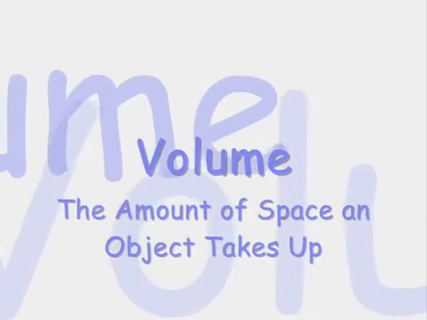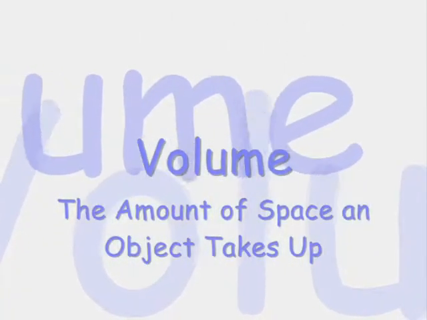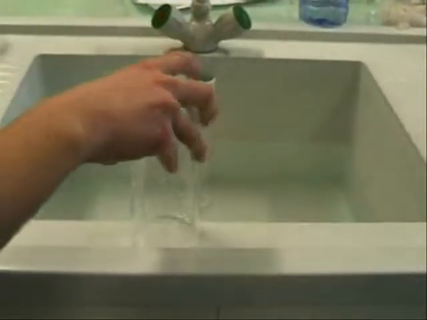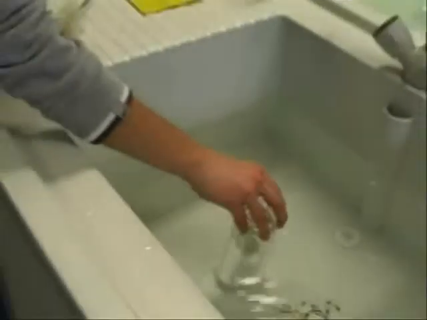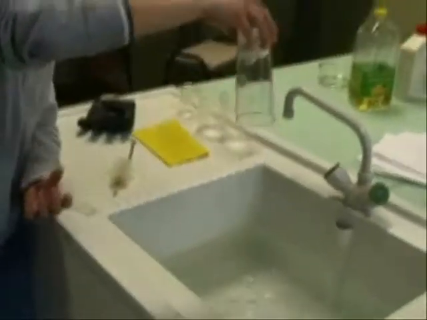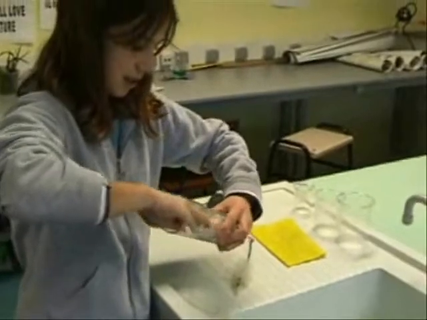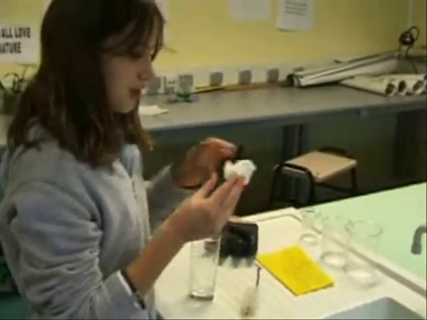Volume, however, is defined as the amount of space an object takes up. By using a tissue jammed into the bottom of a cup, we can show that air has volume. We put the cup in the water, and if you take it out again, you can see that the tissue is still dry. This is because the air has no place to go, so it has to push the water away.